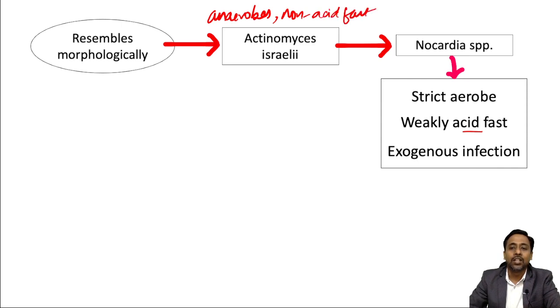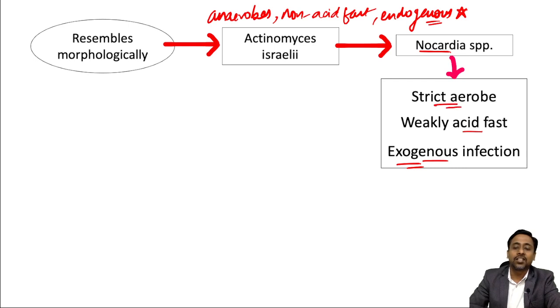And the infection in Nocardia is exogenous, whereas in Actinomyces israelii it is endogenous. If you remember the previous video question, the patient underwent dental extraction before the infection, so the infection was endogenous in origin, whereas in Nocardia it is exogenous.